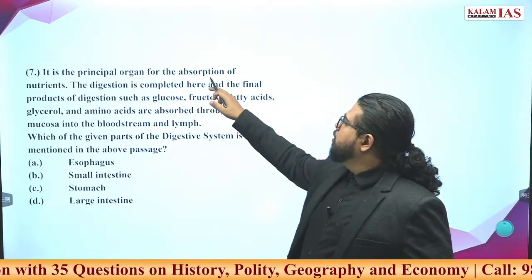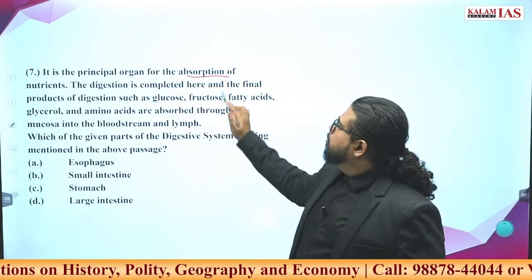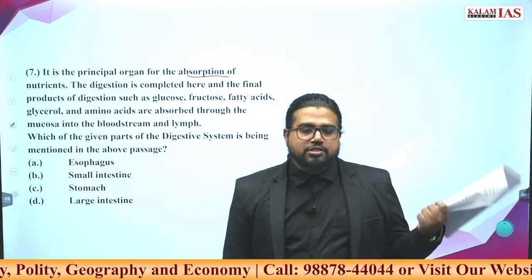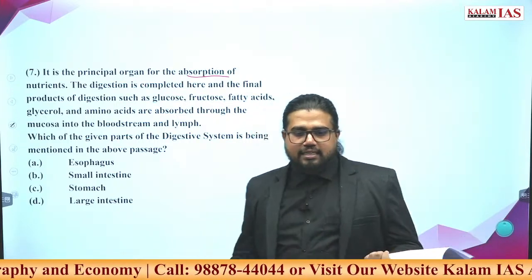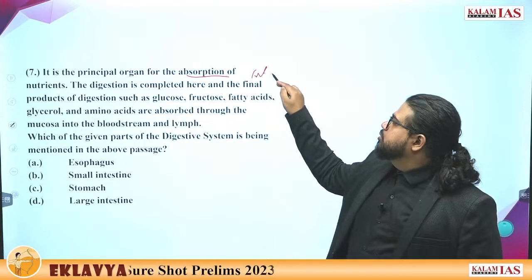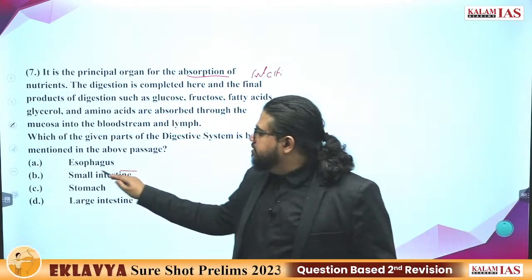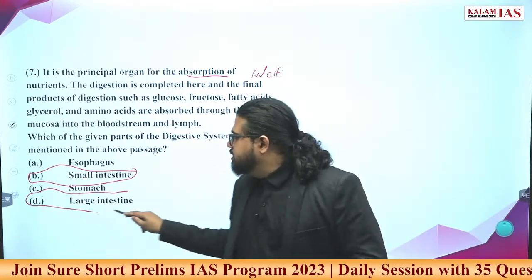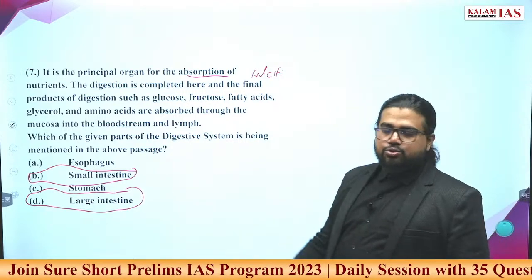It is the principal organ for absorption of nutrients. Most absorption of nutrients happens in the digestive system where? It's in the intestines. At least this much you should know. Now the confusion is between small intestine and large intestine. Either of these should be the answer.